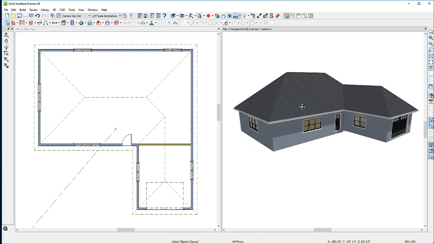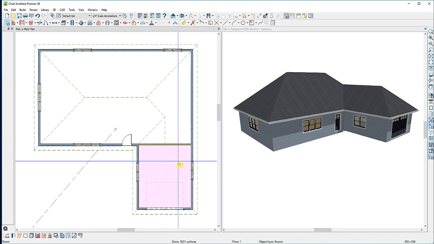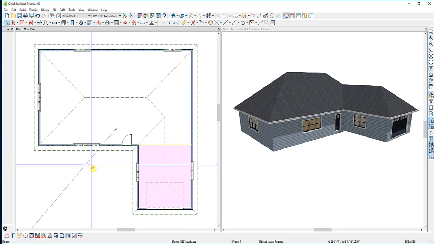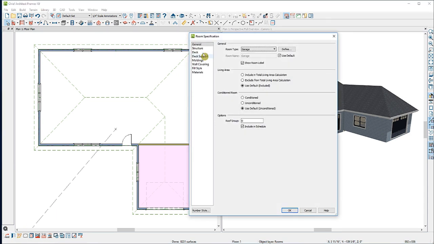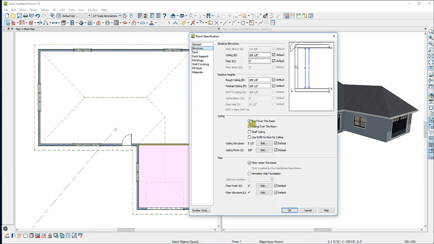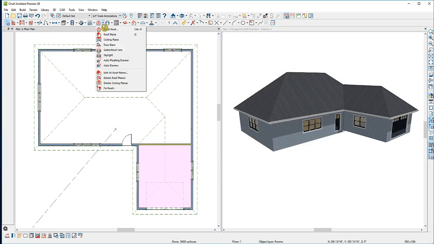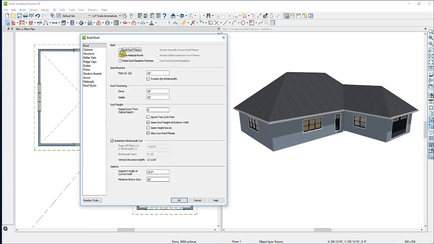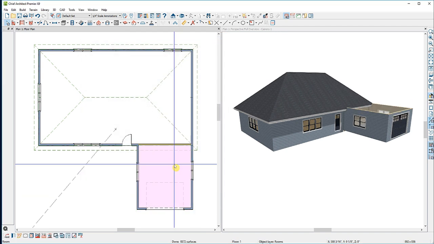But the automatic build roof tool gets its information from two other places. The first is each room has directions for the roof tool. In my floor plan view, if I select this garage and use my Open Object tool, I'll go to the Structure panel here. If I uncheck the box here for Roof over this room, and then click OK, I'll go back to that automatic build roof tool. This time, I'll select Build Roofs, but I'll also click on the button for Auto Rebuild Roofs. This will automatically regenerate the roof whenever I make a change in my plan. Because I've removed the roof over this room, you'll notice there is no roof built over the garage.